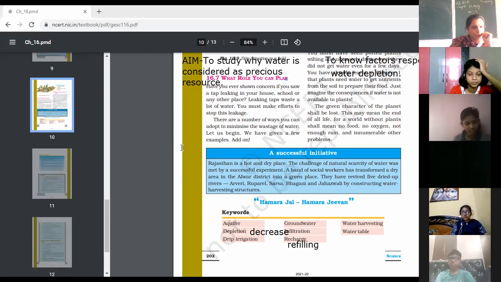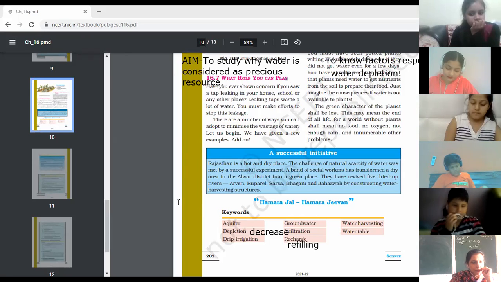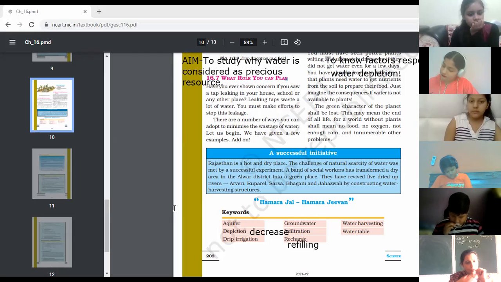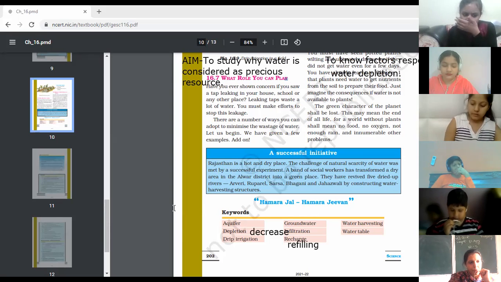Bhavya Joshi, you also want to say something? Ma'am, my answer was also the same. Speak out, no problem. The rainwater can be used to recharge the groundwater. This is referred to as water harvesting or rainwater harvesting.